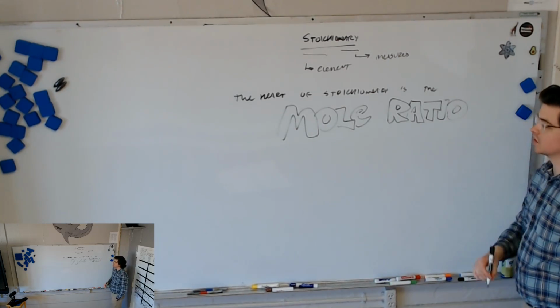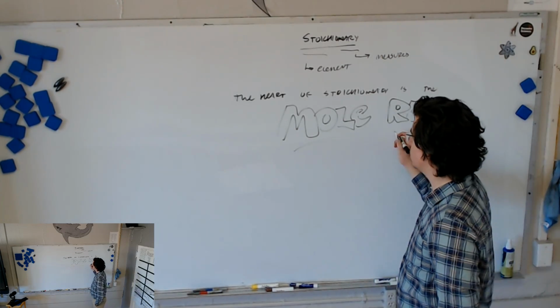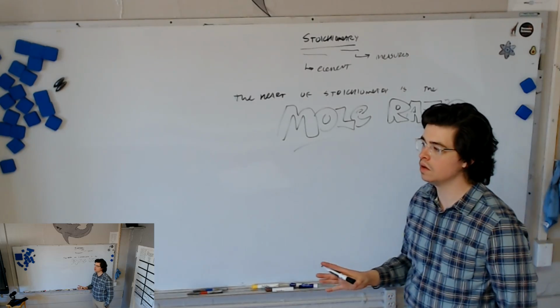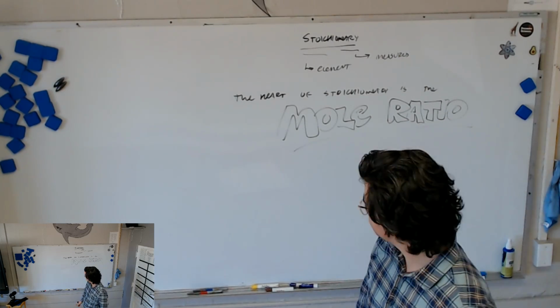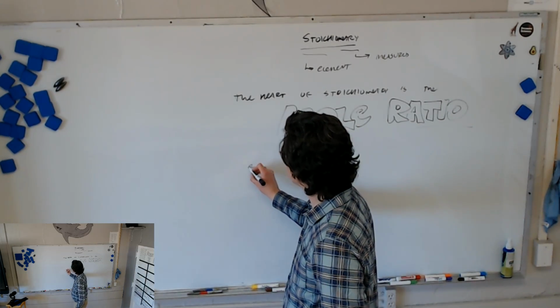The heart of stoichiometry is the mole ratio. What do we need to do to find the mole ratio? What is the first step? Balance it. Yep. The equation must be balanced.